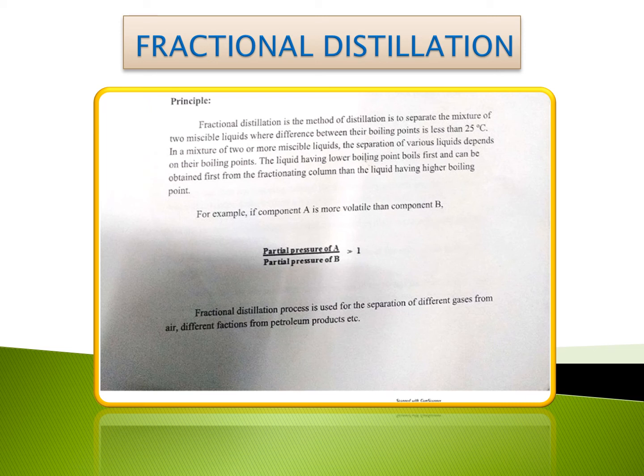For example, if a component A is more volatile than component B, then the partial pressure of A divided by the partial pressure of B is greater than 1. The fractional distillation process is used for the separation of different gases from air, different fractions from petroleum products, etc.